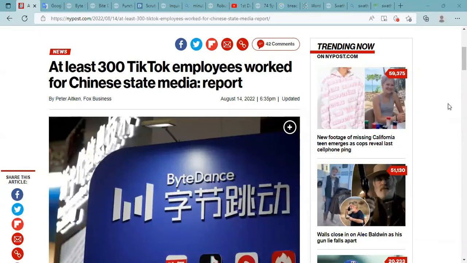Okay, let's take a look at this. At least 300 TikTok employees work for Chinese state media. Report. At least 300 TikTok employees worked for Chinese state media. Report.